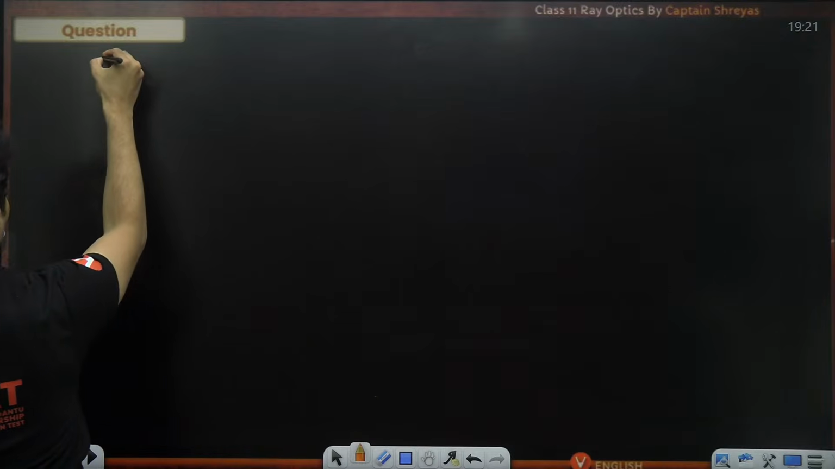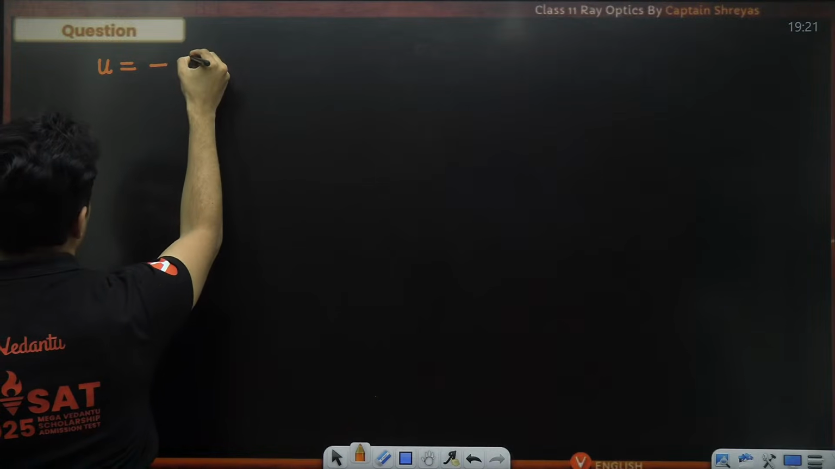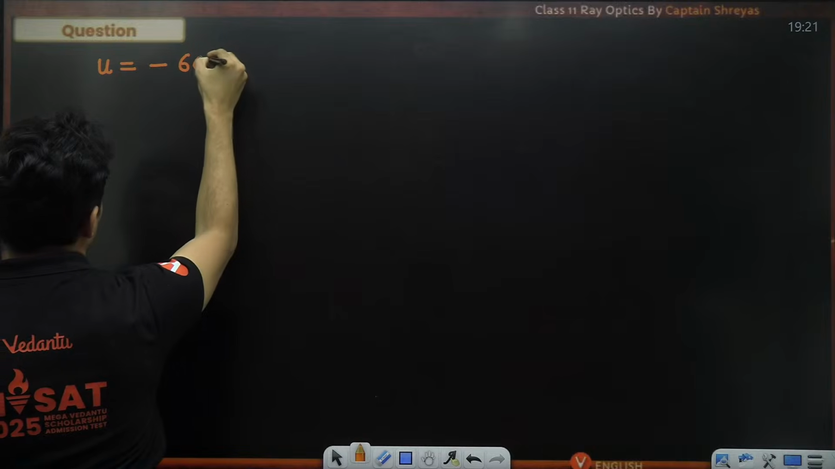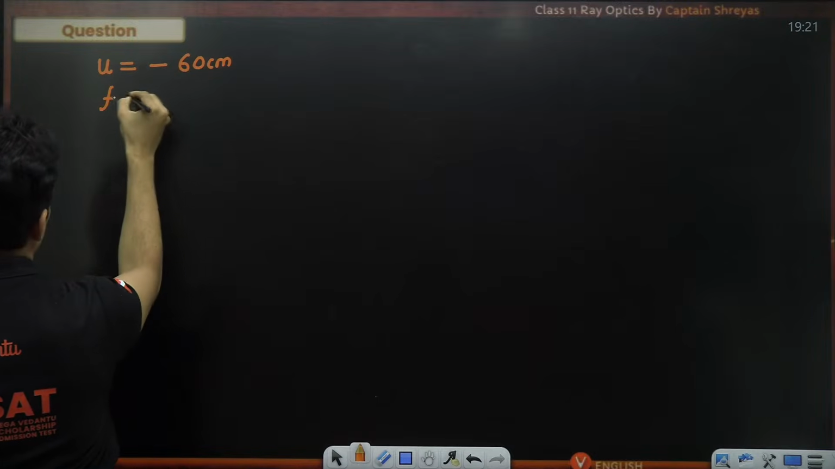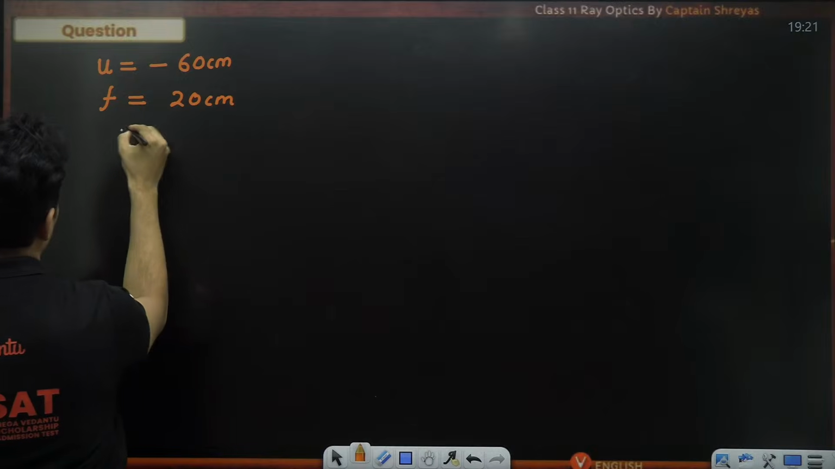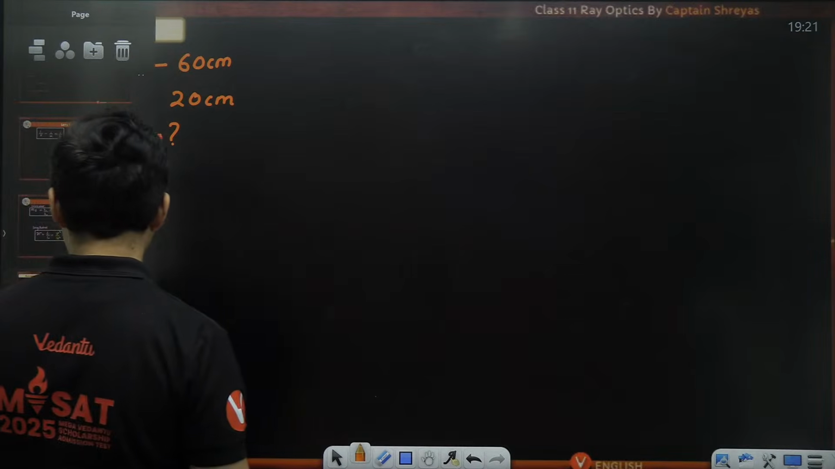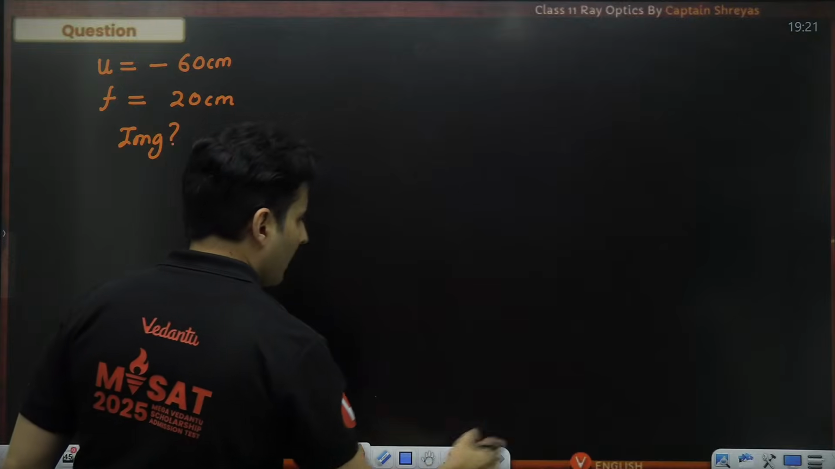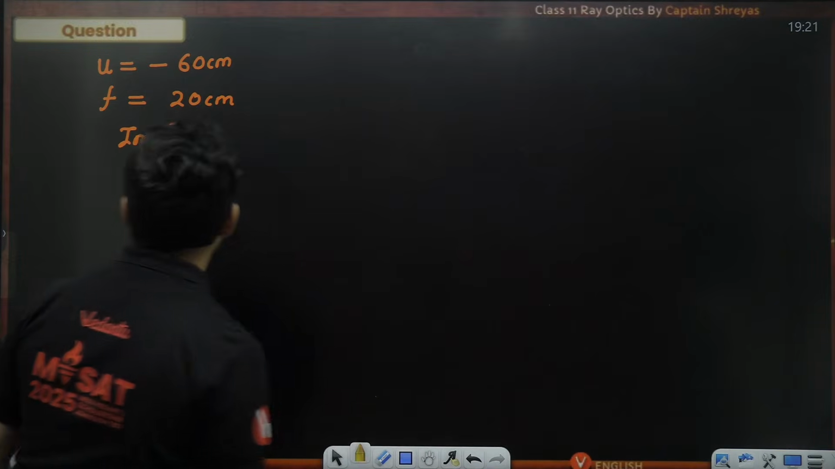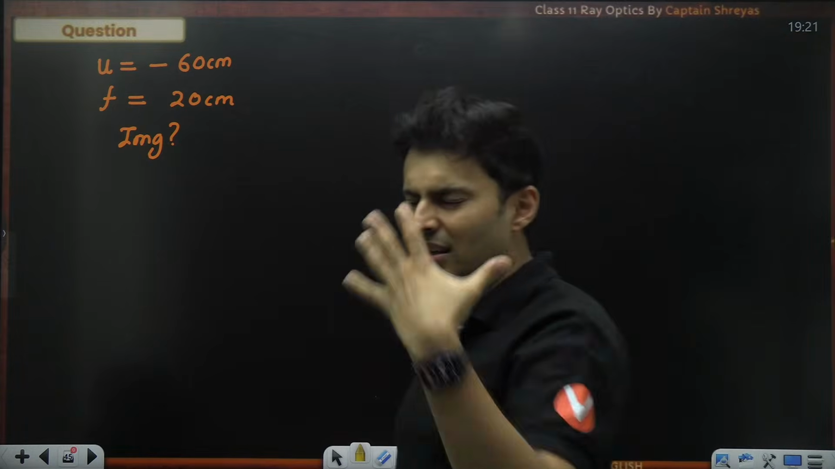Let's say the object is at a distance of minus 60 centimeters. Focal length is, let's say, 20 centimeters. Find the nature of the image, magnification, everything. Okay, let's try to do this. First of all, u is given, f is given, v, the image distance, everything we have to find.